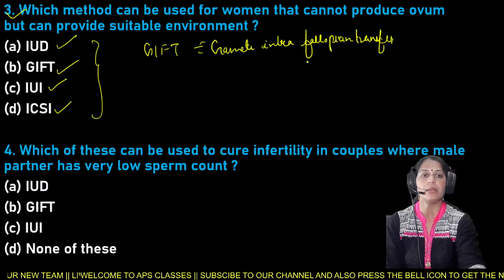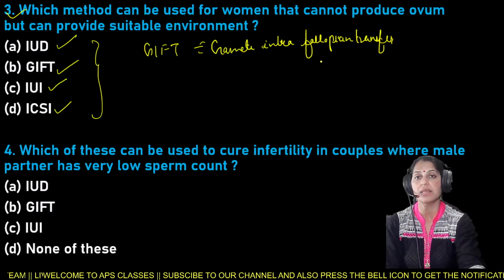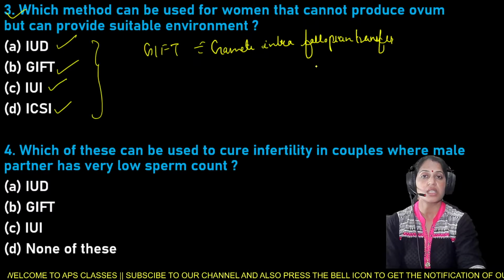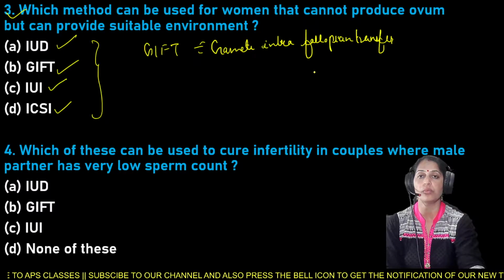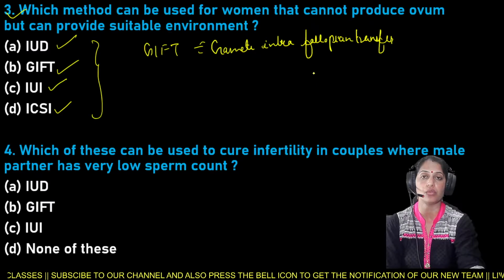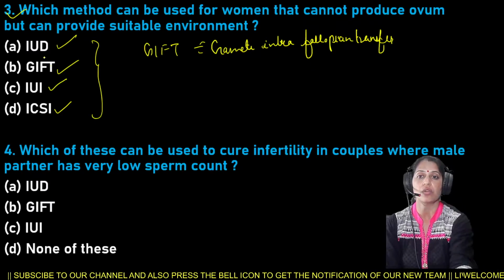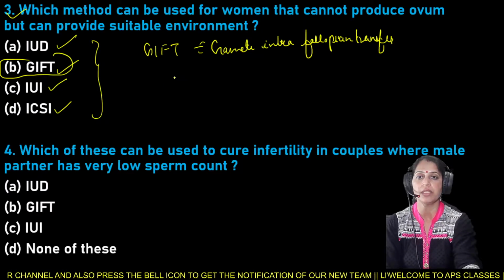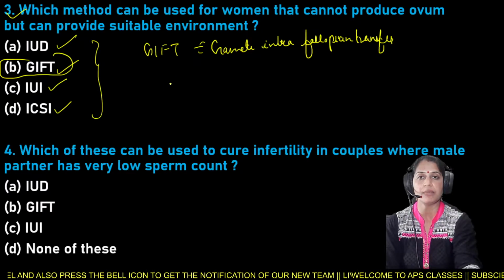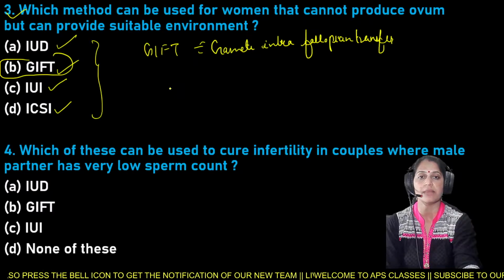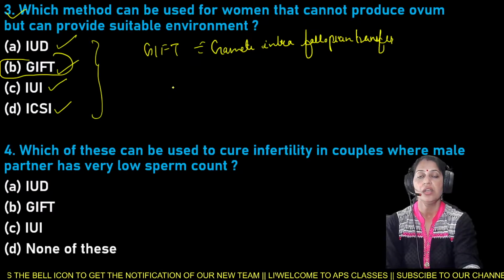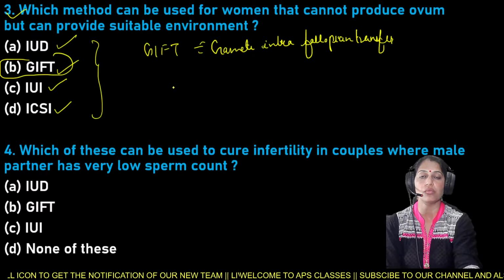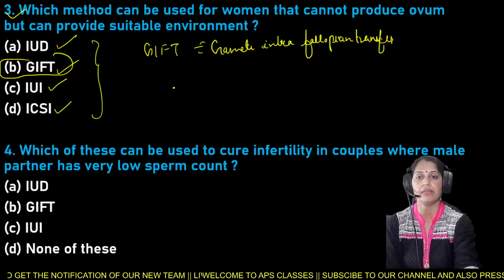So here beta, gamete intrafallopian transfer is the method that can be used especially for those women who cannot produce an ovum but they can produce a suitable environment. So here option B is the right answer, that is GIFT. Very good Ishant beta. So GIFT, that is gamete intrafallopian transfer, is the method that is used for the women who cannot produce an ovum but they can produce a suitable environment.